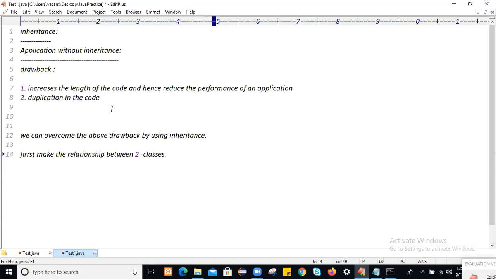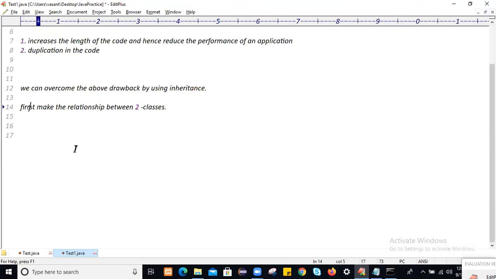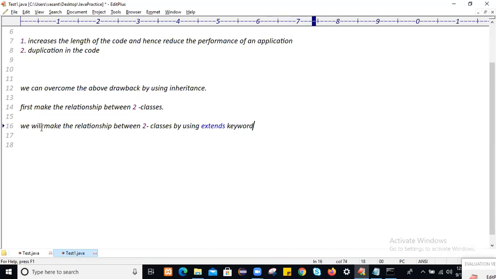So how to make the relationship between two classes? We make the relationship between two classes by using the extends keyword.